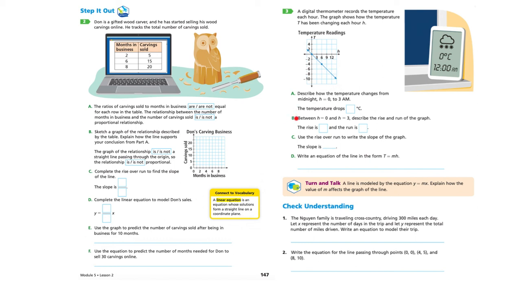Between H equals 0 and H equals 3, describe the rise and run of the graph. So the rise is what, and the run is something else. You may have some negative numbers there, so that's going to be interesting.